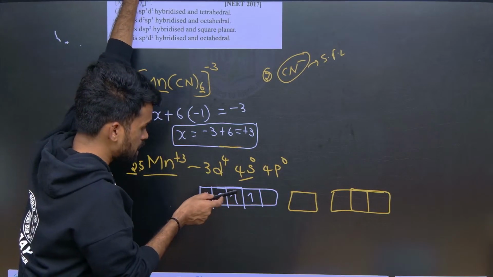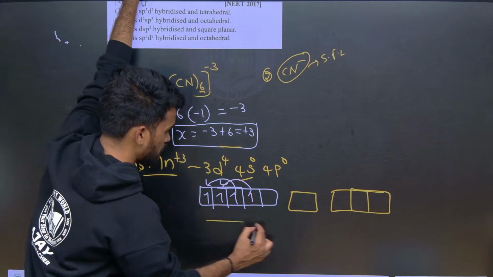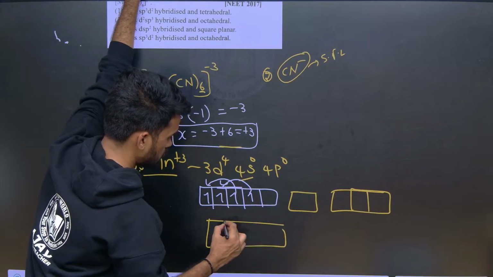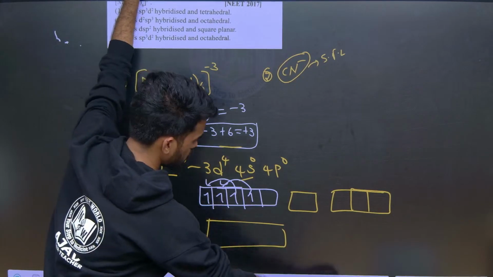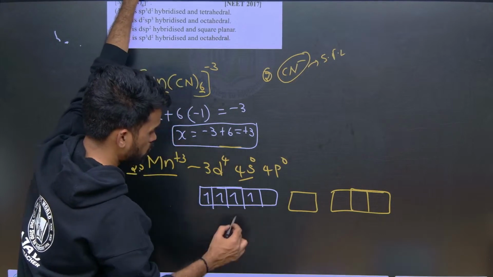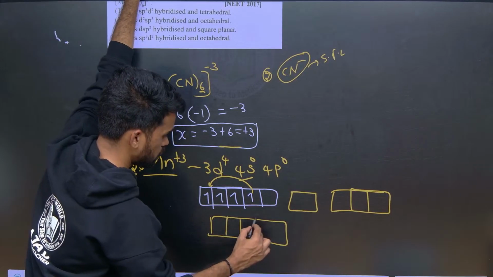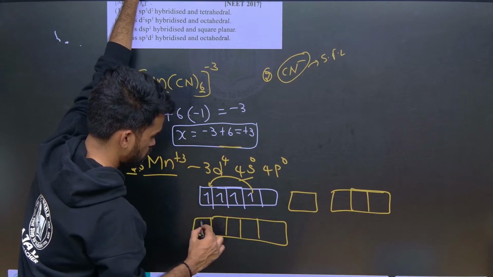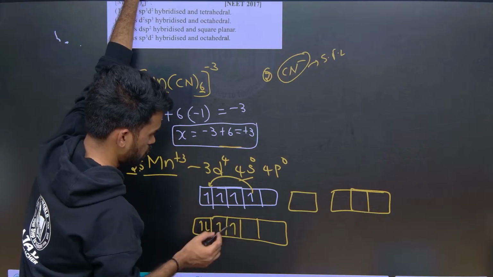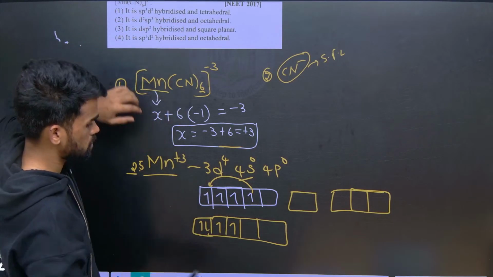Therefore, if these electrons get paired up like this, even one electron is getting paired up, we will be getting something like this. If it is paired like this, 4 electrons are there, Mn plus 3 means, okay.